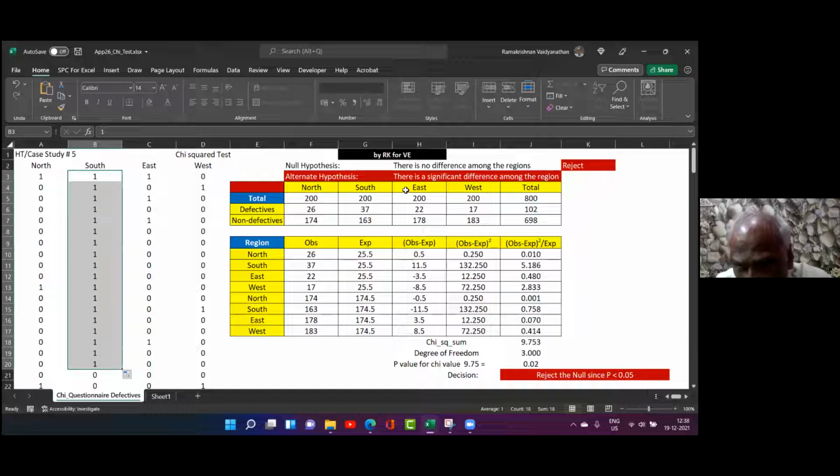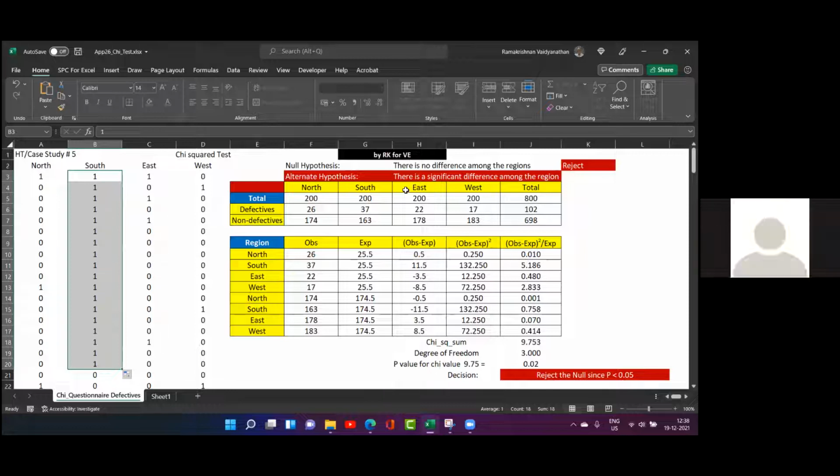We are making a decision always on what hypothesis? Null hypothesis. Yes, I confidently tell. So again, I will ask you: we are making a decision on the alternate hypothesis. True or false? False.